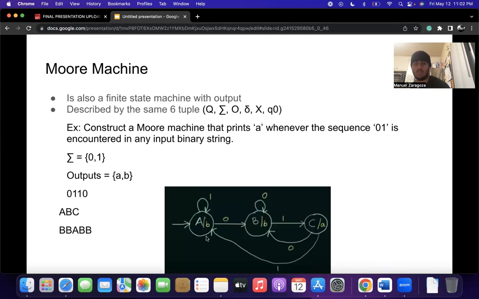In order to convert this to a Moore machine, we will have to give the output A to C, which is right over here. So whenever the binary string reaches state C, it knows that the binary string has to end in 0, 1, because remember, if you get 0, you go to B, and if you get 1, you go to C. And then basically it will print an A. And for the other cases, we don't care, so we'll print B in states A and B.